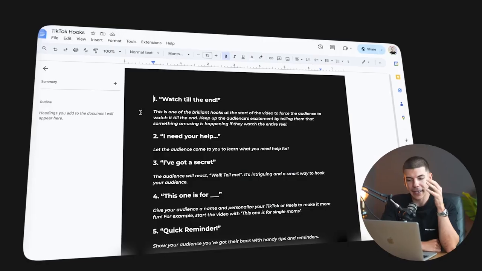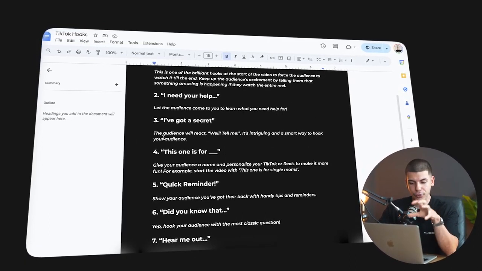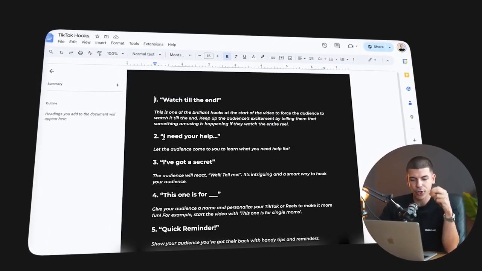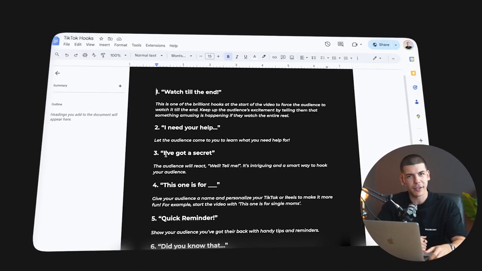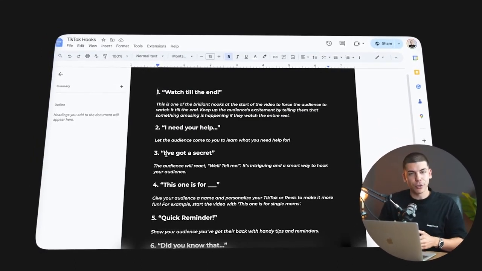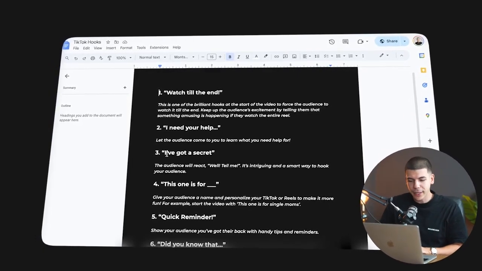Now, as I said, because people are scrolling pretty fast on TikTok, it's very important that in order to have viral videos, you have a really strong hook. And I actually wrote down a bunch of hooks that I've been using for my short form content. So you can kind of just copy and paste this. If you start off your video with, wait, I've got a secret for you, then people are gonna be like, oh, wait, what is the secret? And they're gonna keep listening. And you can add another hook to make sure that they actually remain on your video and they keep watching to get that thing that you want to share with them.